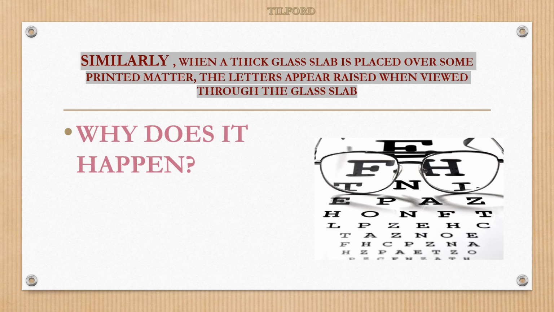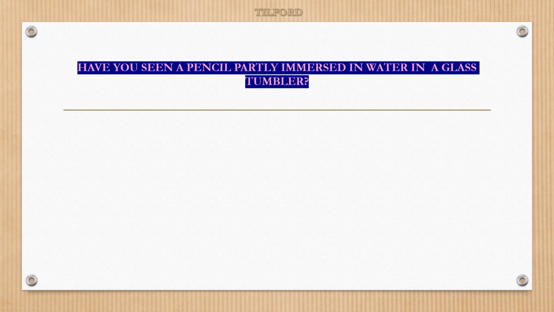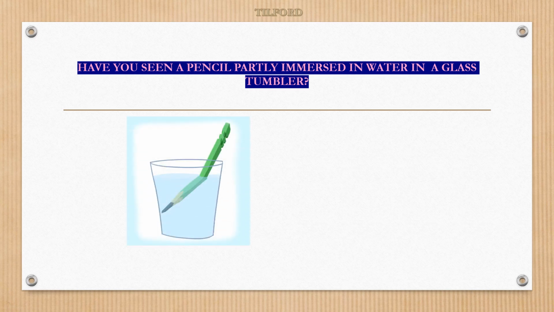Why does it happen? Why is the swimming pool depth appearing to be raised? Why do letters under the glass slab appear to be raised? That is my question. It might be striking you somewhere. Have you seen a pencil partly immersed in water in a glass tumbler? You can see here on the screen a pencil partly immersed in a glass tumbler.